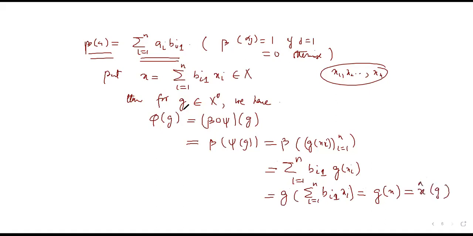Now I have got that for all g belonging to x star, phi of g is equal to x cap g, which means that phi is equal to x cap for some x belonging to X, or x cap belonging to X cap. So what I am trying to say is, we are done. This is what we had to show. This phi can be realized like this.